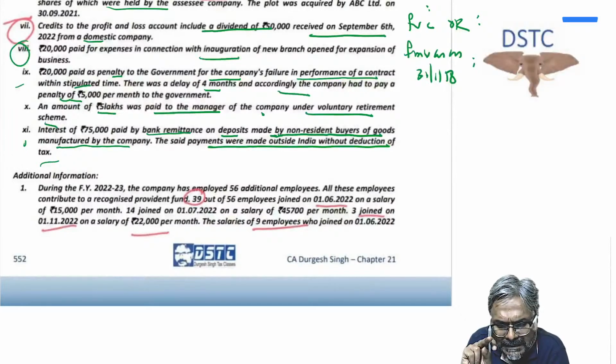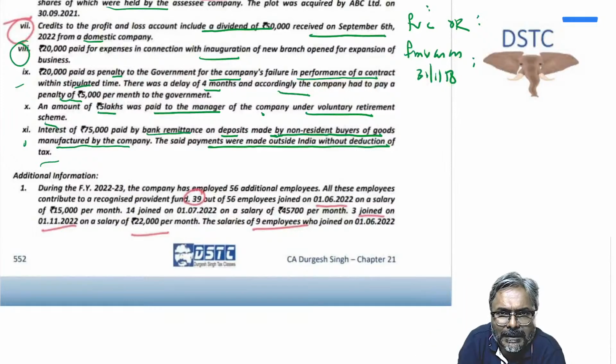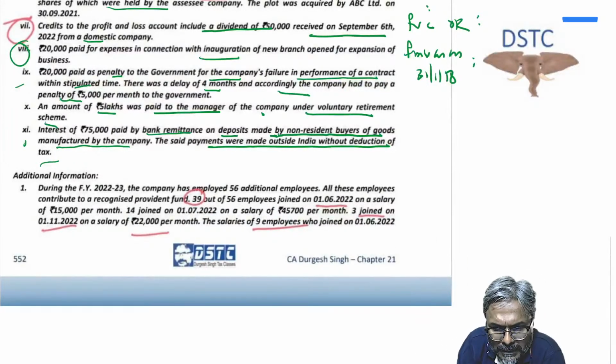Now please understand, is the interest income accrued in India to this non-resident buyer? Yes, it is accrued in India because the Indian company has to make the payment of interest. An Indian company is paying for their business in India. So who is paying? Indian company is paying. To whom are they paying? To the non-resident. So therefore, the interest which is paid to the non-resident without TDS, 100% disallowance.